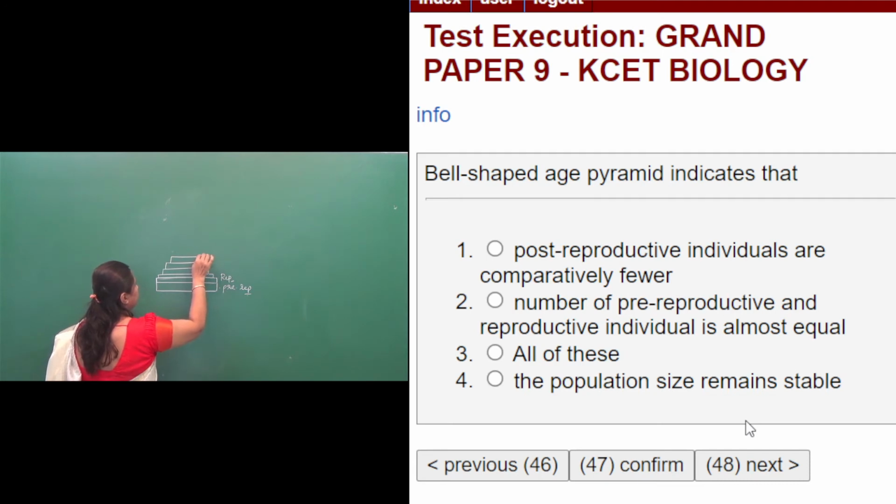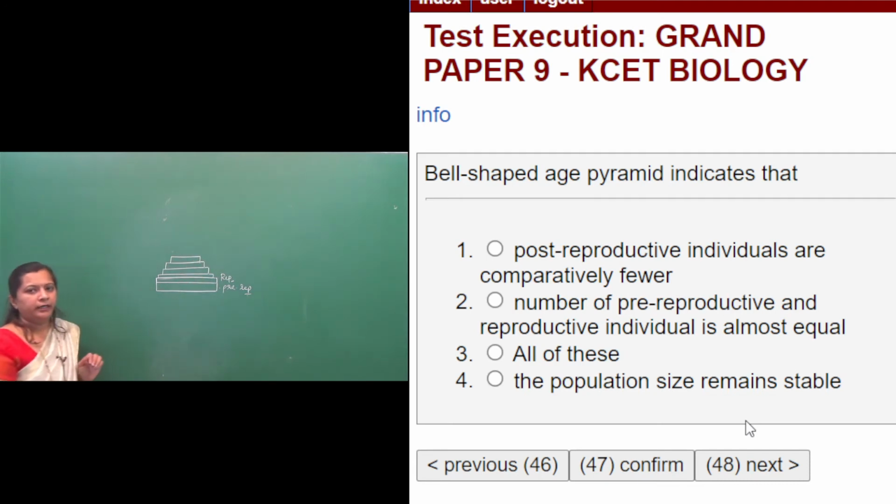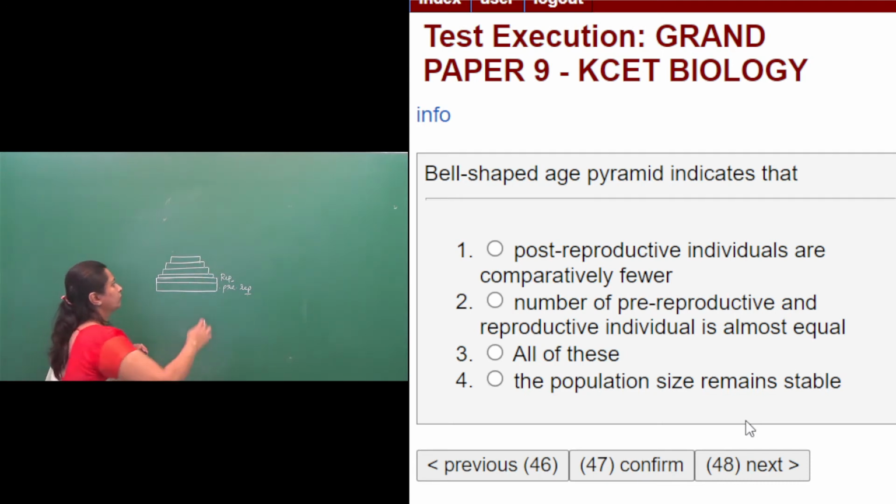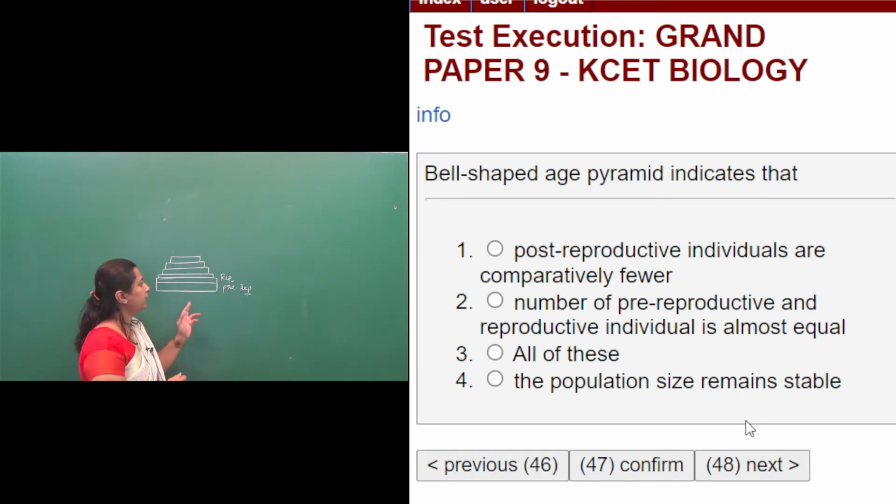So this is what we call the bell shaped age pyramid. In a bell shaped age pyramid, the post reproductive age individuals come at the top.